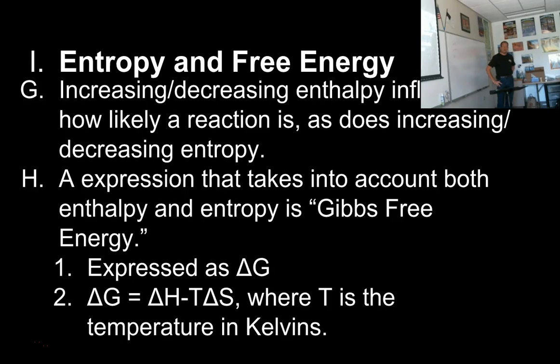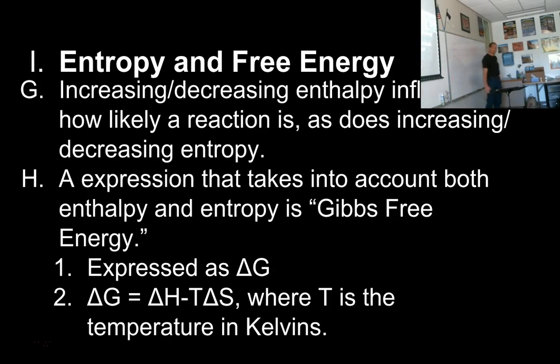And what I do here is I take my delta H term from the delta H reaction equation, and I subtract a term that is the temperature in kelvins where the reaction is happening times my delta S term, and I get delta G. So this takes into account the change in heat and the change in randomness and the temperature at which the reaction happens.